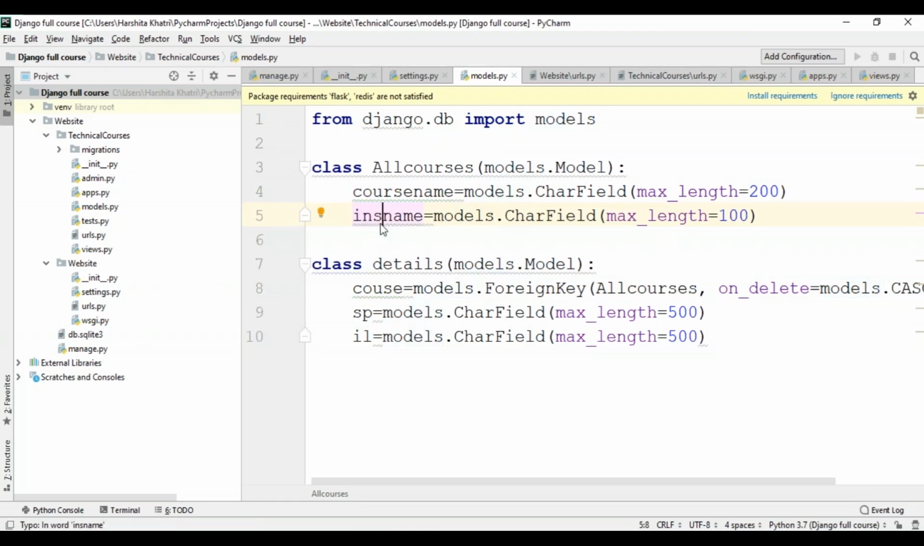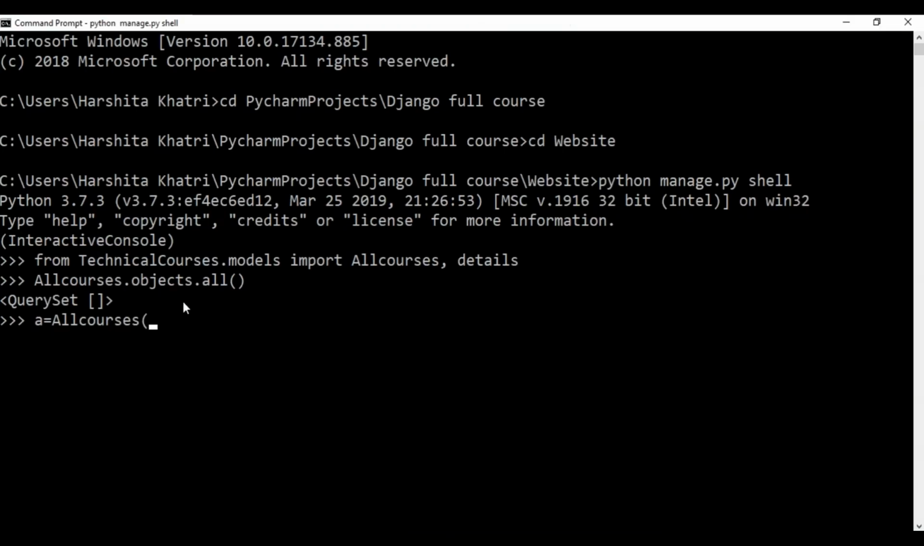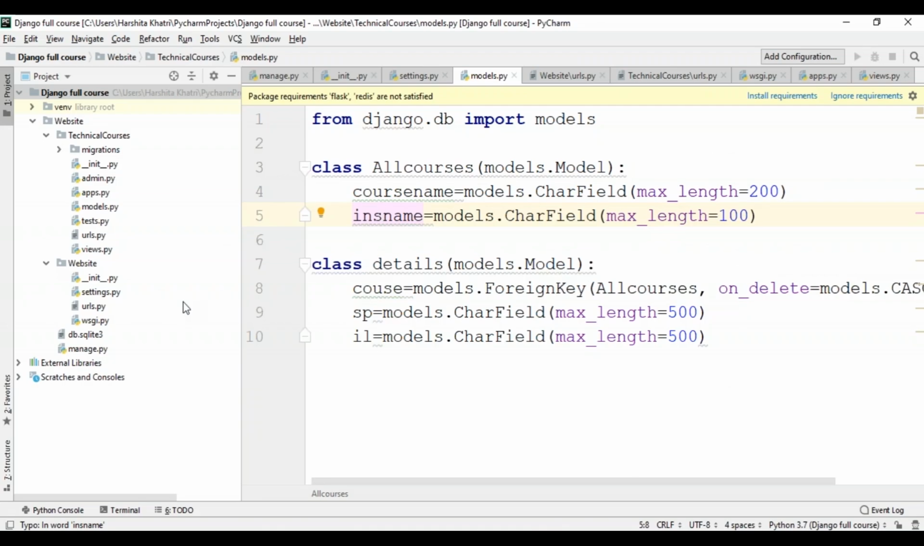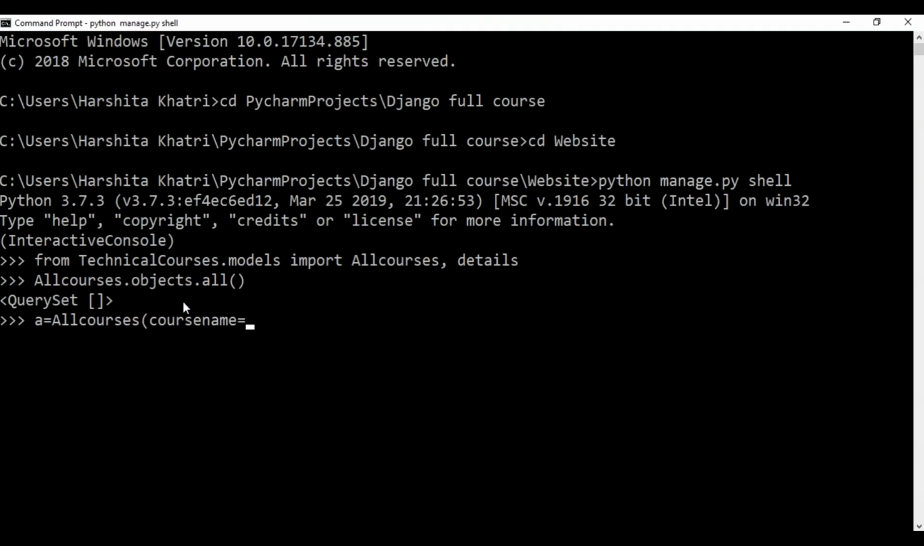Now to do that, I'll just get back to the shell and I'll have to write the course name. Let me just cross-check the name again. So it's course name and INS name. So course name, I'll just say the course name is Python, followed by the name of the instructor, so INS name equals, I'll just take some random name, say XYZ.